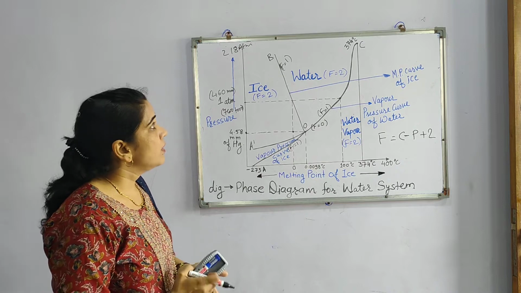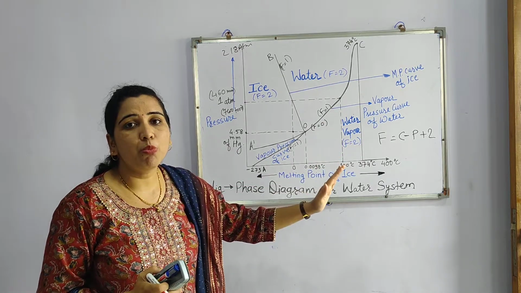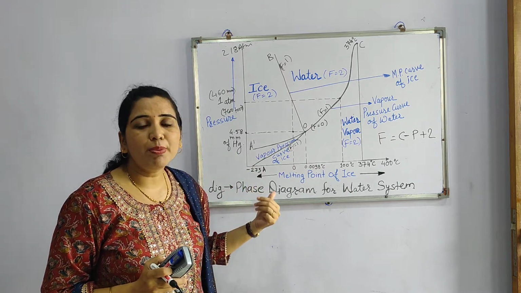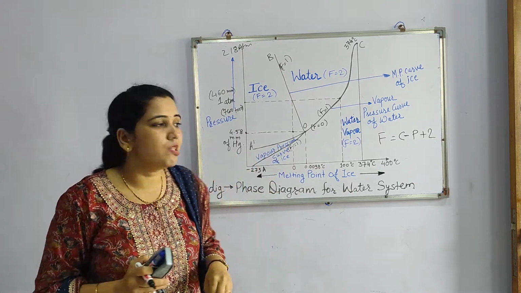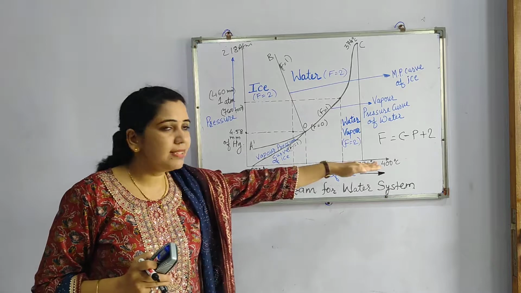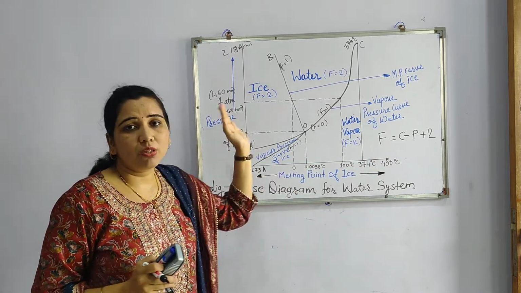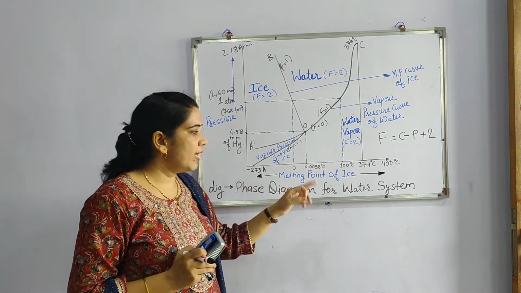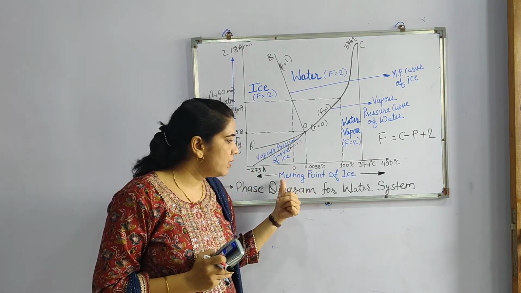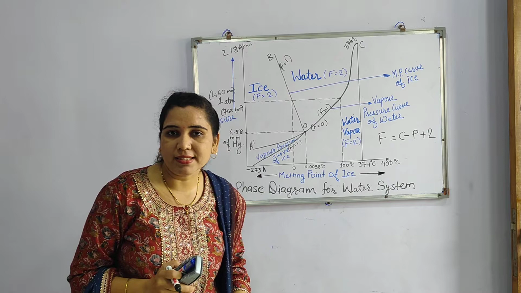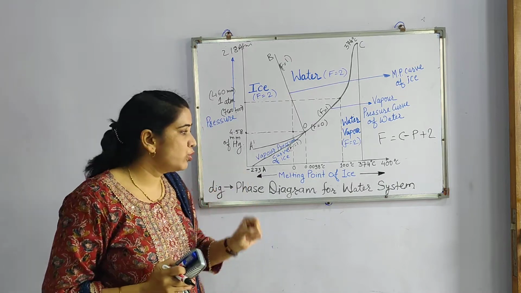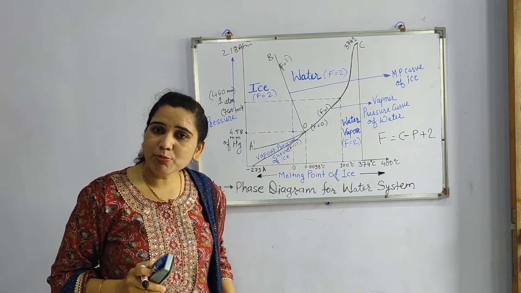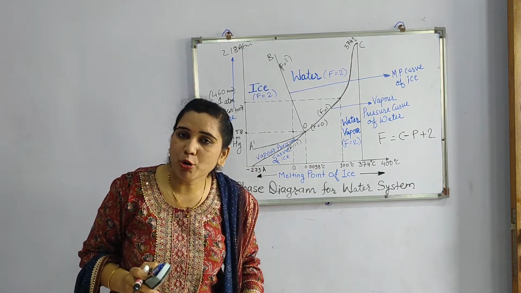Okay. Now you can see on this whiteboard one diagram is drawn. It is a graphical representation in which two different terms are on the x-axis and y-axis. On the x-axis it is written melting point of ice. We want to show that there is a temperature range, not only the melting point of ice but also the boiling point of water.